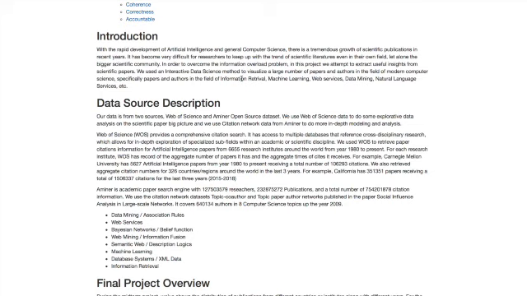First of all is Web of Science. Web of Science is a comprehensive citation search engine. It has access to multiple databases that reference cross-disciplinary research, which allows for in-depth exploration of specialized subfields within an academic or scientific discipline. We use WOS services to retrieve paper citation information for artificial intelligence papers from 6,655 research institutes around the world from year 1980 to the present.